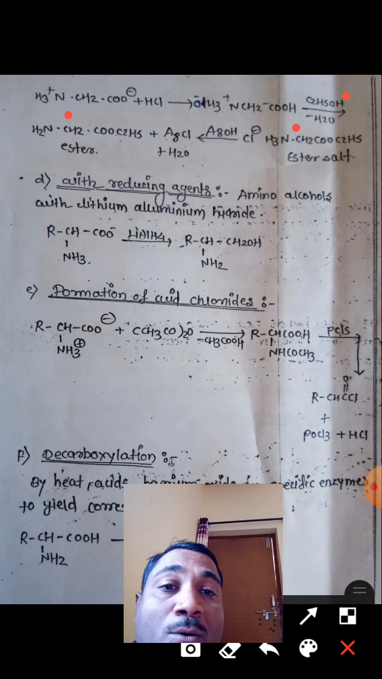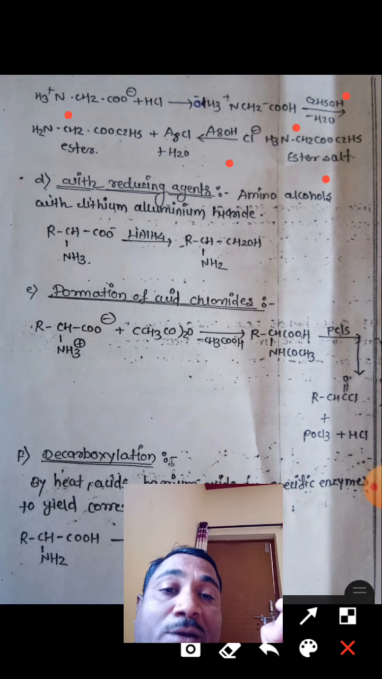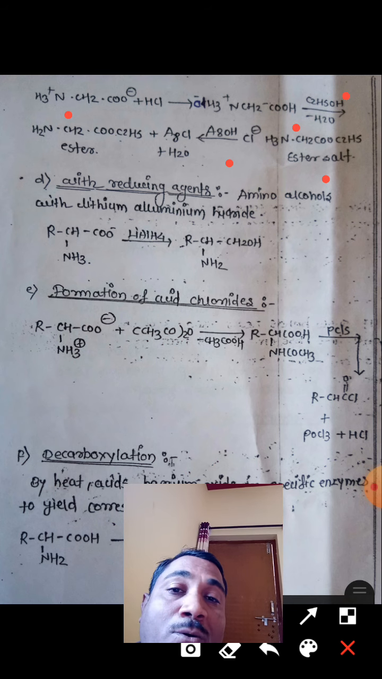or the OH of the COOH group is replaced by ethoxy group, and ester salt is formed. This ester salt again reacts with AgOH, silver hydroxide, and then it gives the formation of ester with the elimination of AgCl and water. So such a type of reaction is carried out with alcohol.